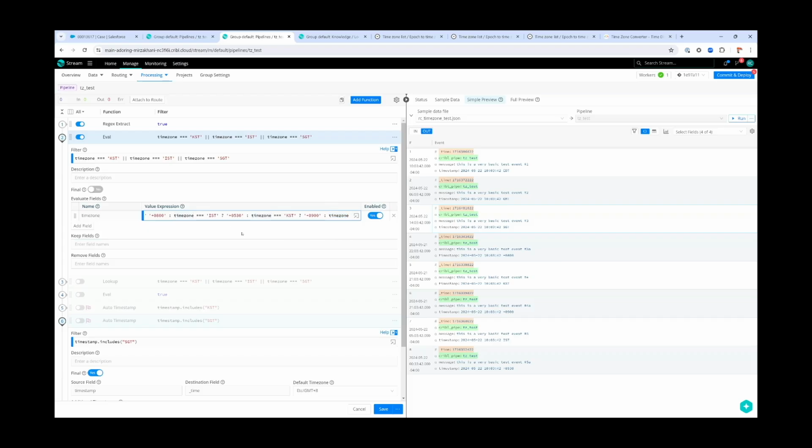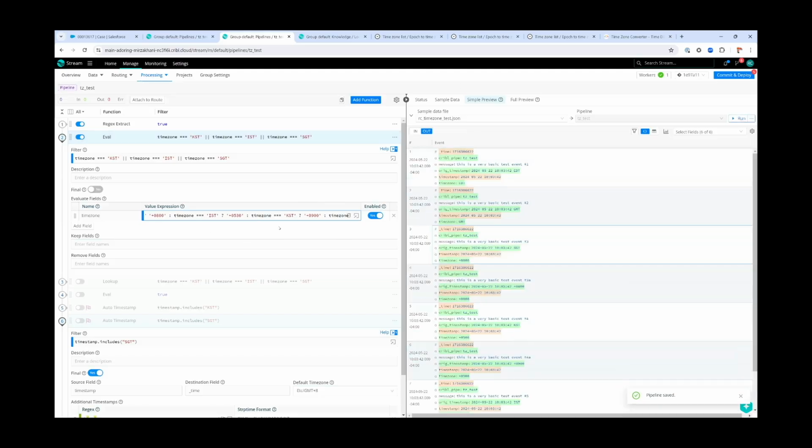So this works. If we click save on this one, it will actually fix all these events so they'll look great. But this doesn't scale so well, having to create this list of ORs through this eval condition. But here our EDT was undisturbed. It's still the local time's correct. The GMT, again, the UTC is correct. But now where we had SGT, we actually see the time zone of +8.